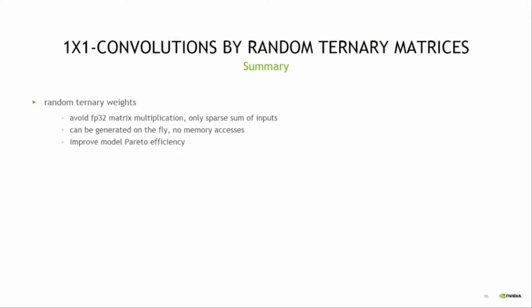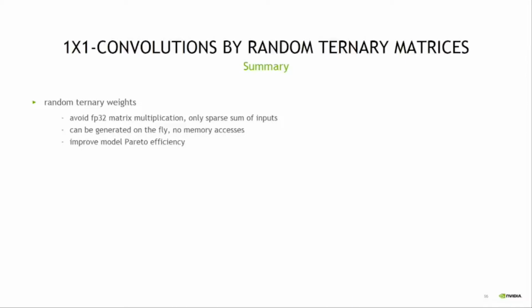As we are reaching the end of this talk on 1x1 convolutions by random ternary matrices, let's provide a brief summary. We have seen that using random ternary weights provides several benefits. Specifically, it allows for each neuron to only compute a sparse sum of its inputs. Therefore, no floating point matrix multiplications are required. Due to the random nature of these ternary weights, they can be generated on the fly and do not require any memory accesses.